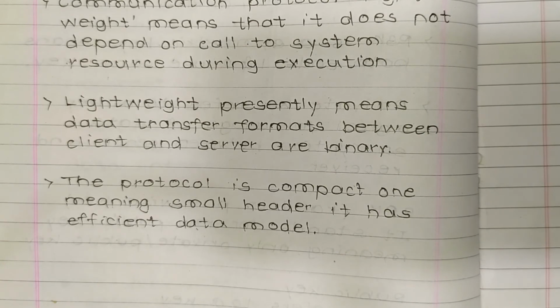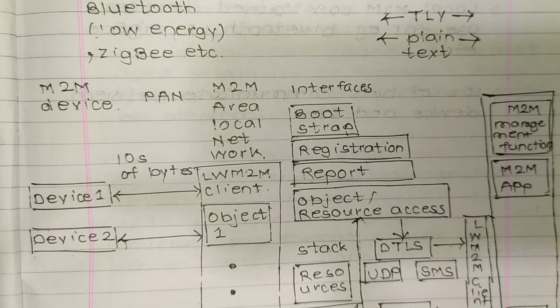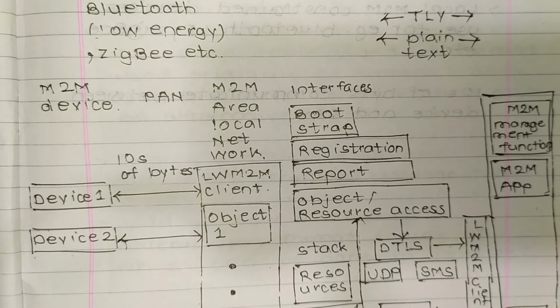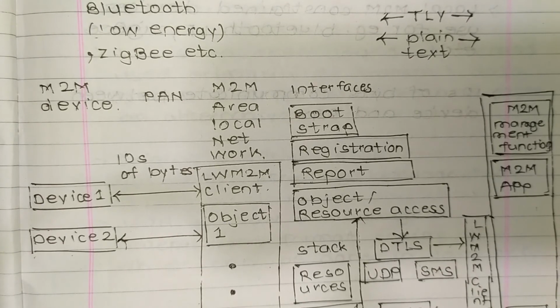Now we will see the lightweight machine to machine communication protocols block diagram. On the left-hand side there is Bluetooth Low Energy, Zigbee, etc. Then there is an M2M device, then device 1, device 2 up to device n, and tens of bytes are transferred to the M2M area local network. So, LWM2M client.